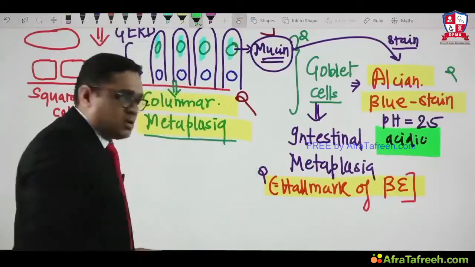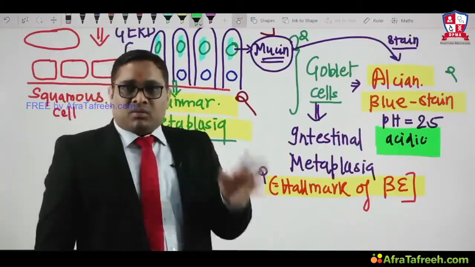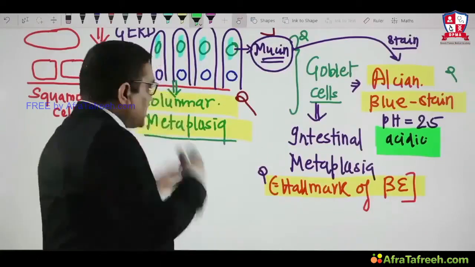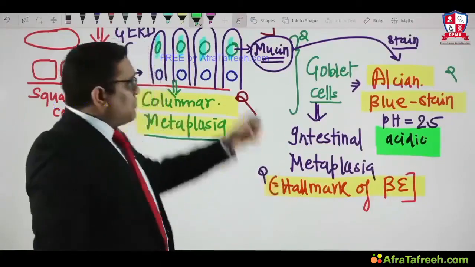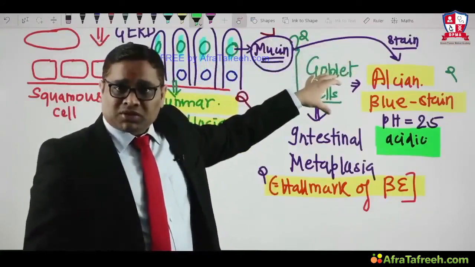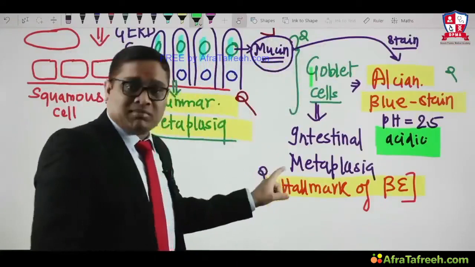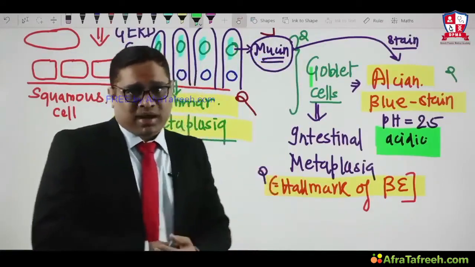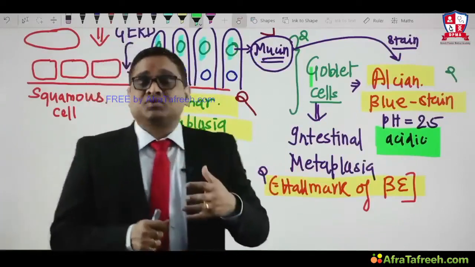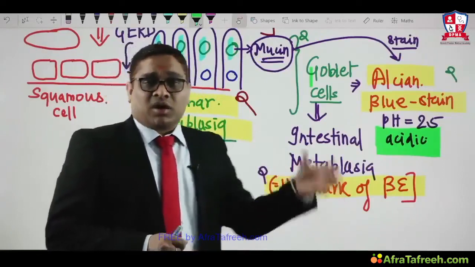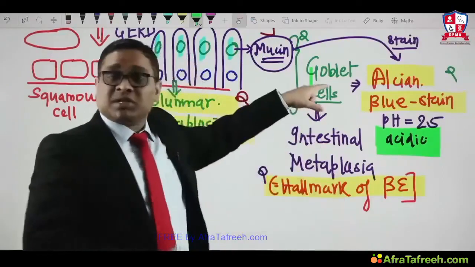So we were discussing Barrett's esophagus, where columnar cells were replacing the squamous cells, and that is why it is called columnar metaplasia. Because of the presence of the goblet cells, which are usually not present in normal esophagus, it is called intestinal metaplasia. Whenever you find intestinal metaplasia, it's the hallmark of Barrett's esophagus. How are we going to discriminate whether these are intestinal goblet cells or esophageal goblet cells? By using one special stain.